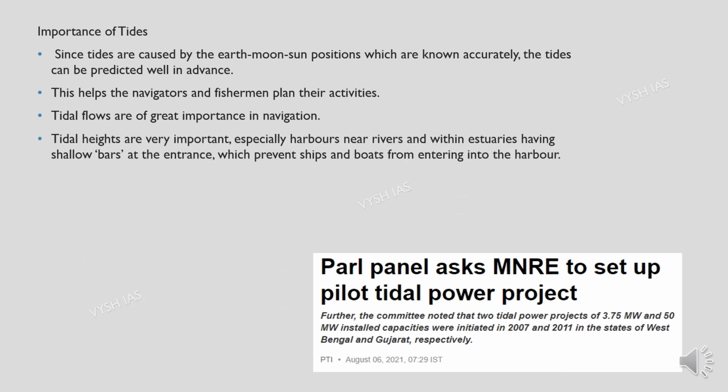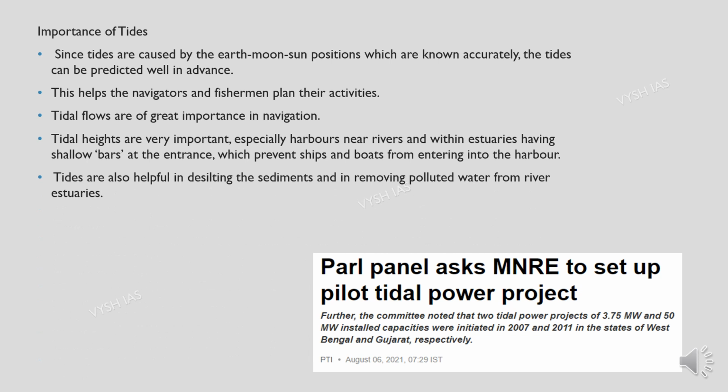So the tidal heights are very important, especially for harbors which are near the rivers and within the estuaries which have shallow bars at the entrance. So this will prevent the ships and the boats from entering into the harbor. Next, the tides are also helpful in desilting the sediments and in removing polluted water from the river estuaries, because they'll push away the water and that water will carry all the sediments along with it.